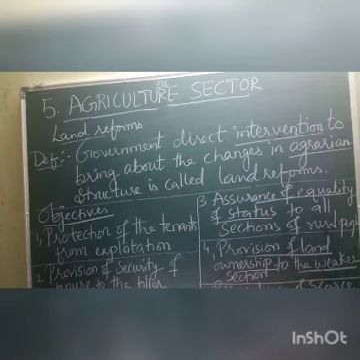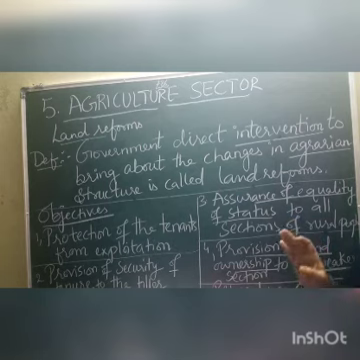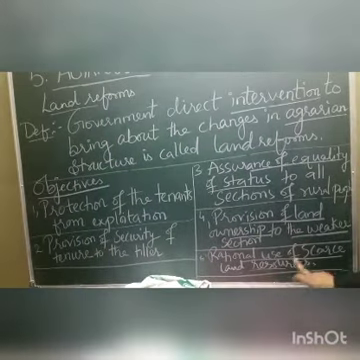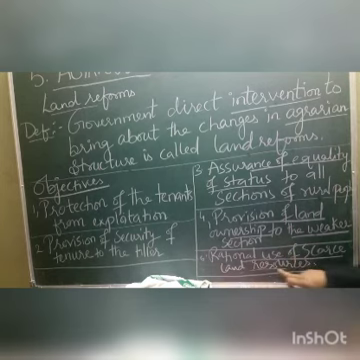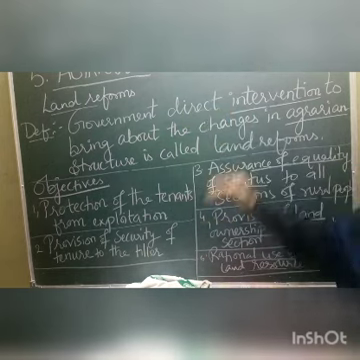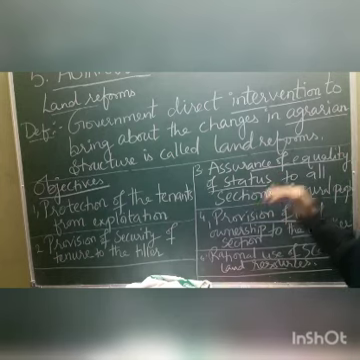Next one, rational use of scarce land resources. Scarce means limited. As you all know, as the population increases, the land does not increase. The land remains the same. So the land that is scarce should be properly used through these land reforms. So, children, these are called the objectives of land reforms. This is very important for you from the examination point of view.